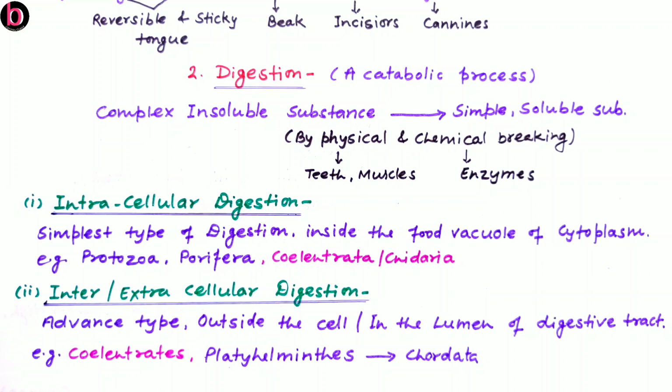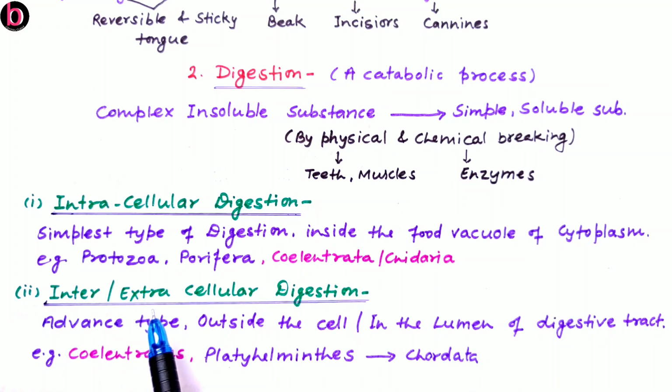Now about the types of digestion. As we discussed, digestion may be of two types, inside the cell or outside the cell. If this occurs inside the cell, this is intracellular, and the intracellular mode of digestion is the simplest type of digestion that occurs in food vacuoles of individual cell cytoplasm. Examples are protozoans, poriferans as well as coelenterates, also known as cnidarians.